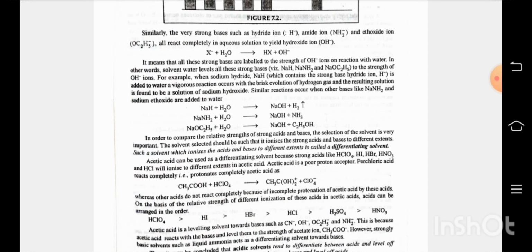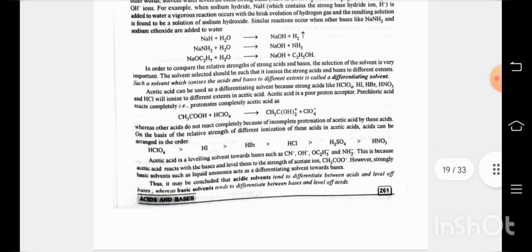Acetic acid is a poor proton acceptor. Perchloric acid reacts completely, that is, protonates acetic acid completely, as other acids do not react completely because of incomplete protonation of acetic acid by these acids. On the basis of the relative extent of ionization of these acids in acetic acid, they are arranged in order. Acetic acid is the leveling solvent towards bases such as CH3 negative, H negative, OC2H5 negative, and NH2 negative. This is because acetic acid reacts with the bases and levels them to the strength of the acetate ion.